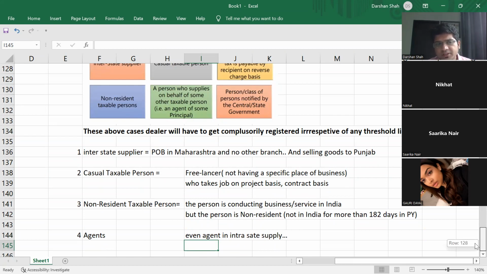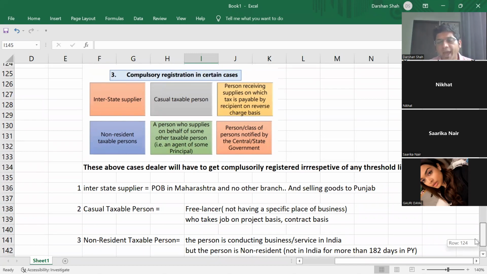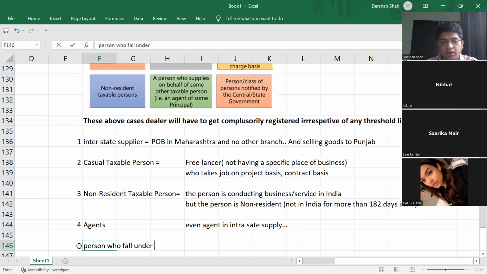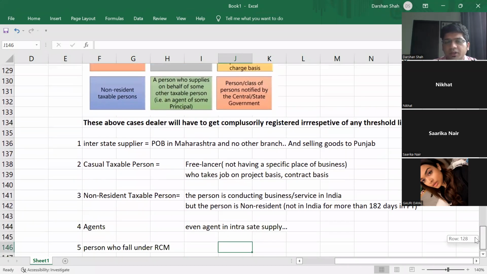So government has given this specific list where threshold limit is not applicable. You have to by default get registered. Okay. Then persons who fall under reverse charge mechanism. You are a big company, okay, and you are always taking goods from non-registered suppliers, then you fall under reverse charge mechanism. So for you, the turnover limit does not apply.